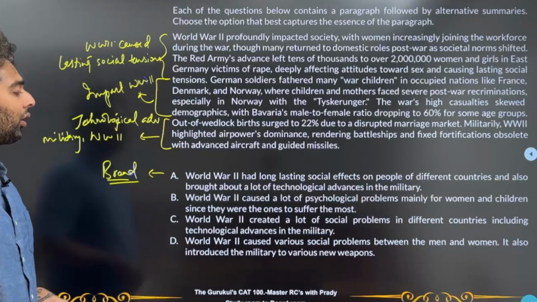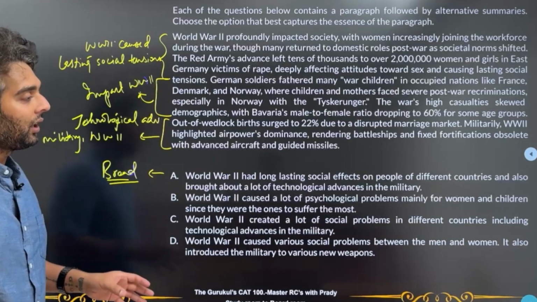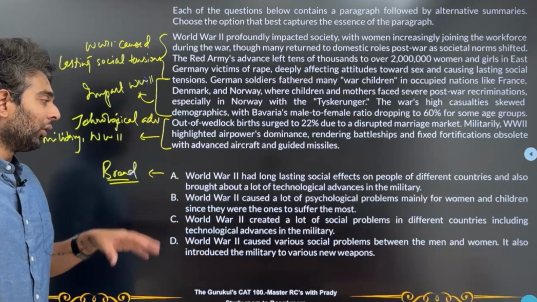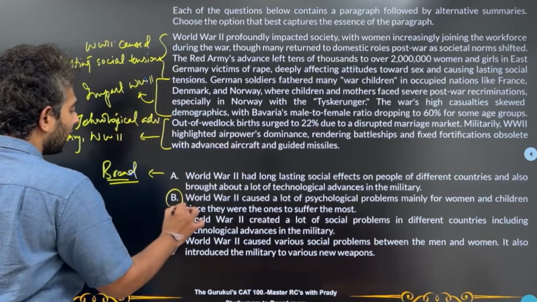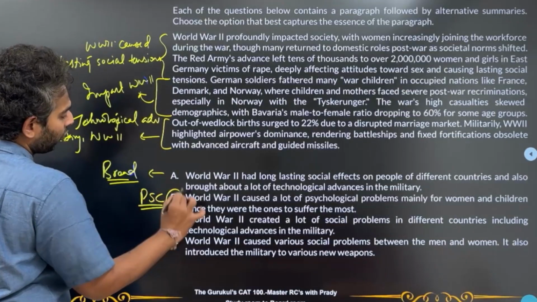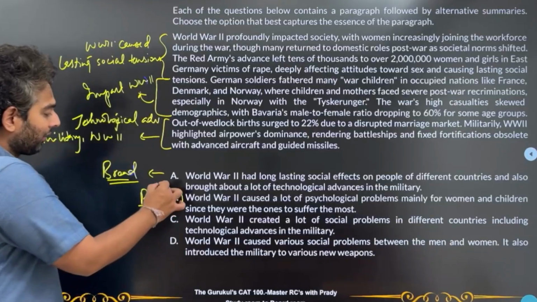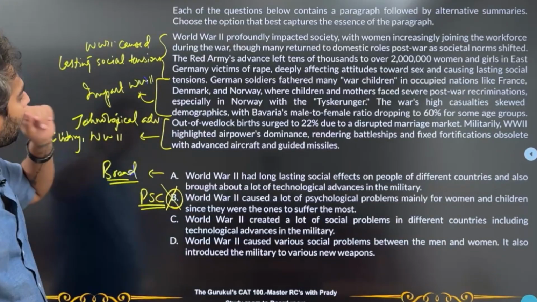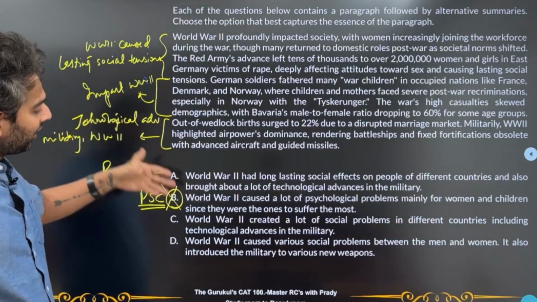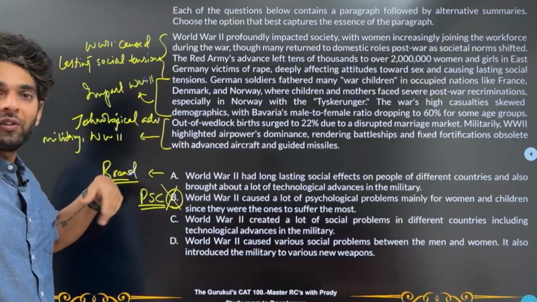B. World War II caused a lot of psychological problems, mainly for women and children, since they were the ones to suffer the most. Okay, agreed, but this is very partial scope. It's too narrow. So this I would not take as the answer, because out of three ideas that I have, this covers hardly half an idea, not even one idea.